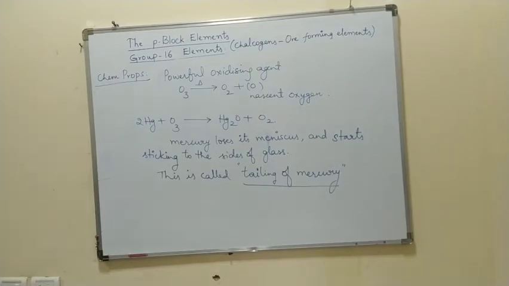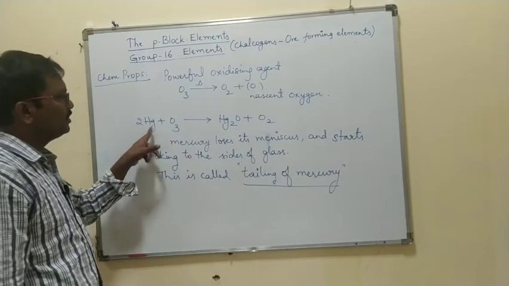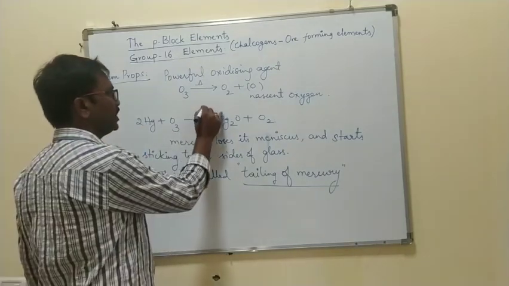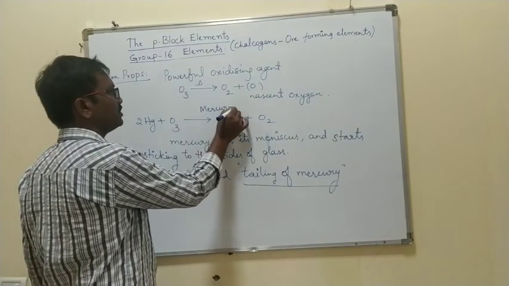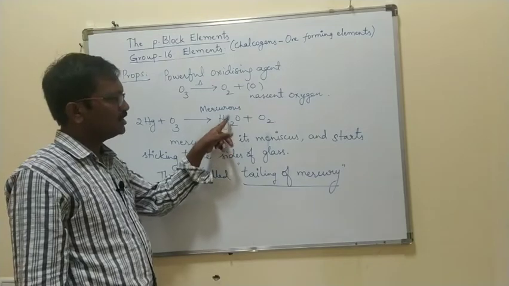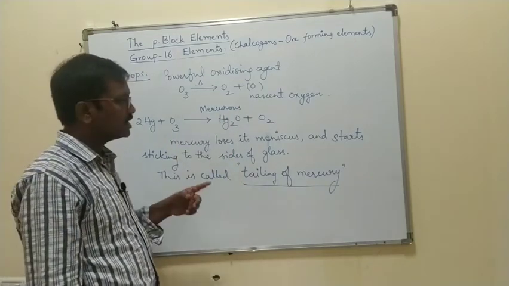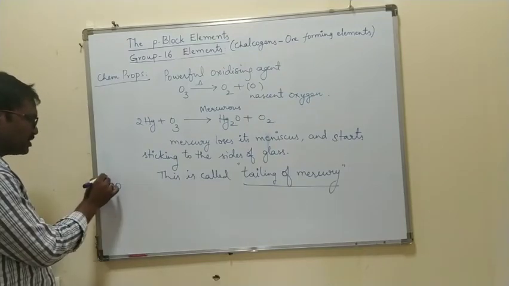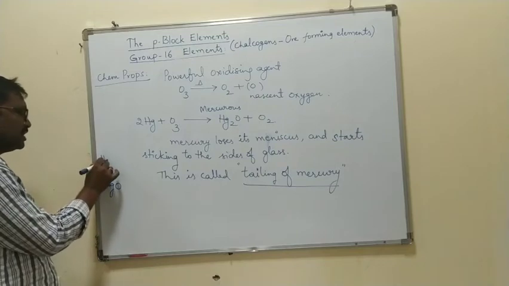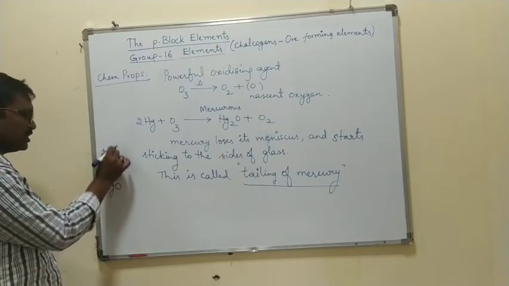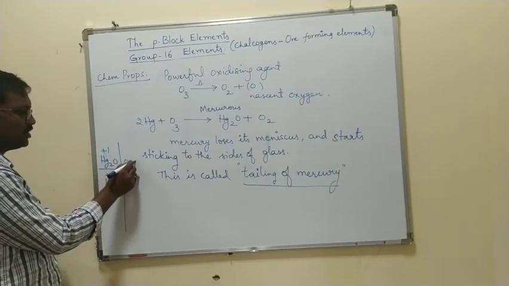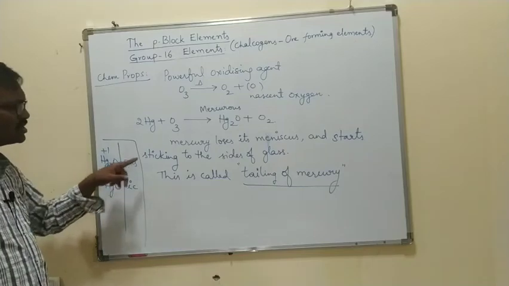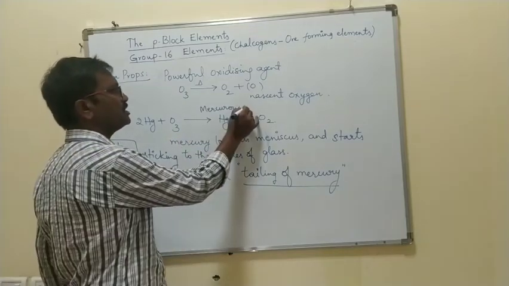The next reaction is the oxidizing reaction. Mercury, when it reacts with oxygen, forms mercurous oxide. What is this one? Mercurous is Hg+1, mercuric is Hg+2. What is the difference between mercurous oxide and mercuric oxide? HgO is the mercuric oxide, which is a +2 oxidation state. Hg2O is the +1 oxidation state, and +1 you can call mercurous, while +2 you call mercuric oxide. So this forms the mercurous oxide.